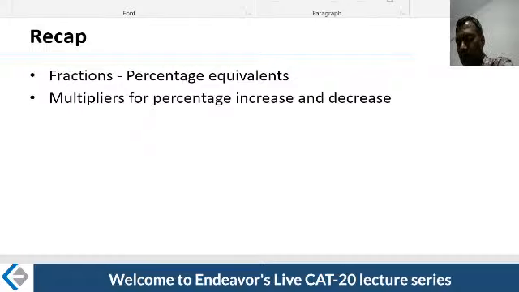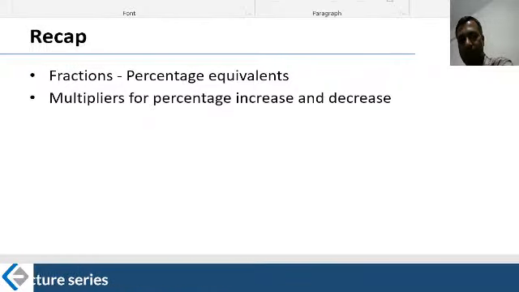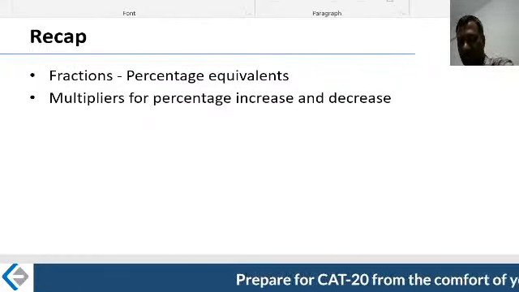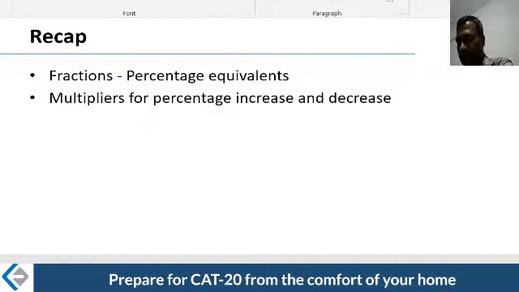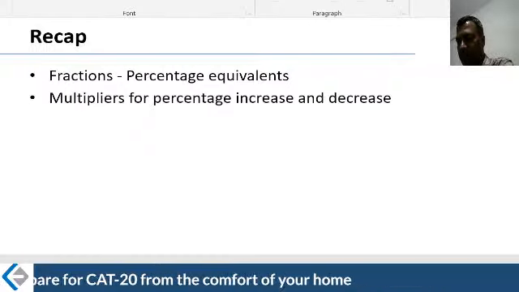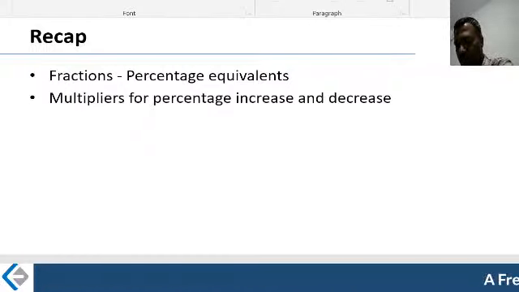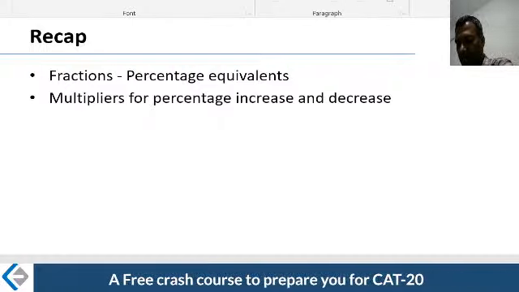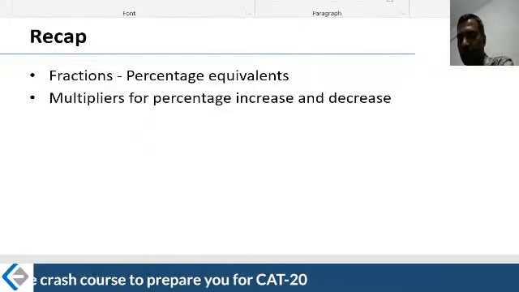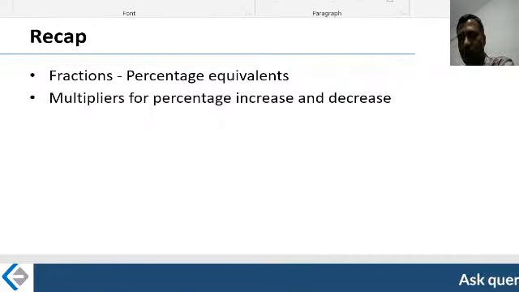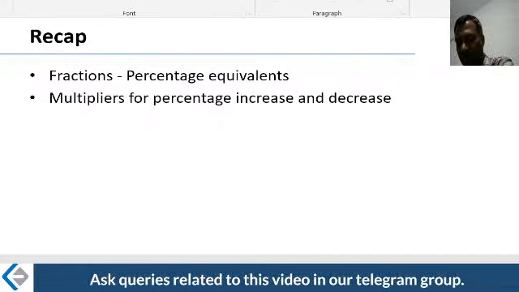We also spoke about multipliers, from percentages to fractions to multipliers, and the reverse order as well. That's another skill we learned in the previous lecture. I presume most of you remember what we learned in that lecture. Otherwise, you might have to go back and learn that, and then take up this lecture, because today I'll be discussing the applications and a few more concepts which one should know in percentages, which would be useful as we go along most other topics of aptitude.